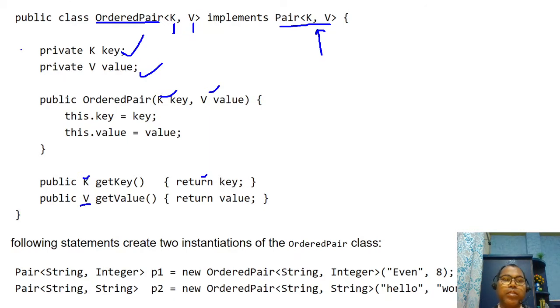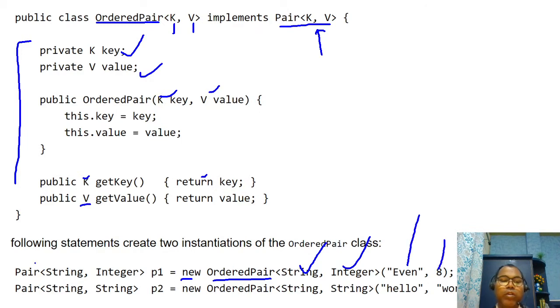Once you have created the class, you can create the object with new OrderedPair. Here you specify String and Integer, where String is the key and Integer is the value. Similarly you can define String and String.